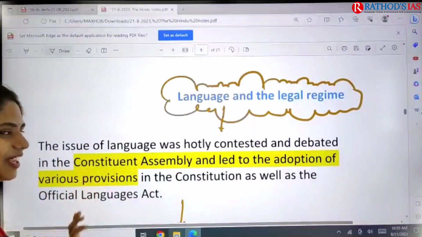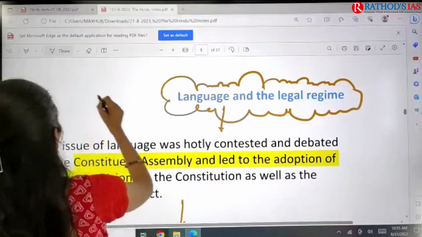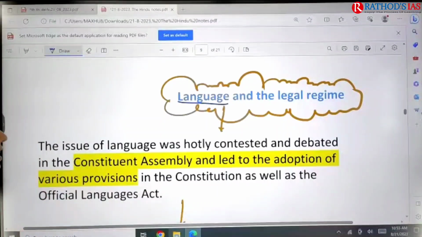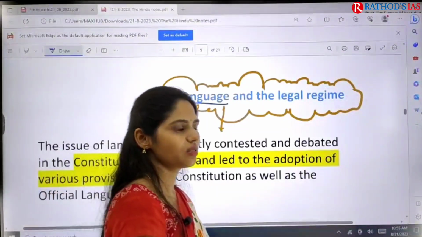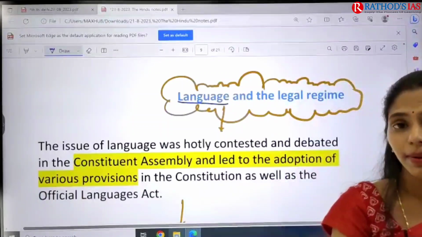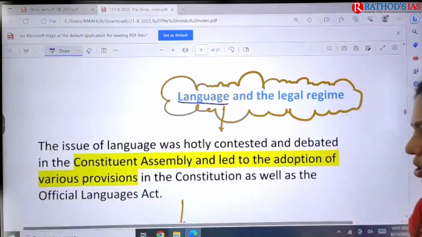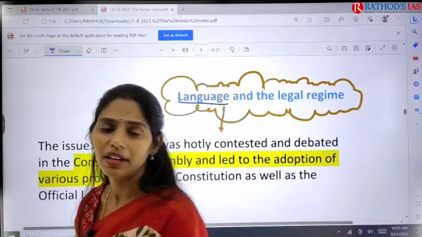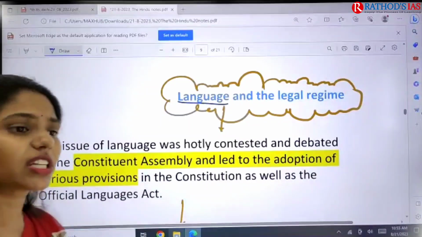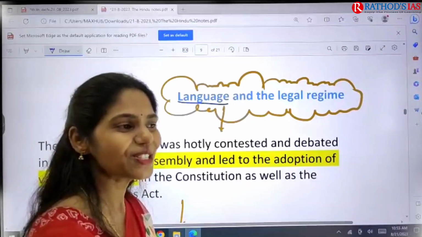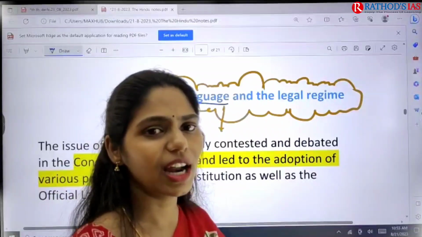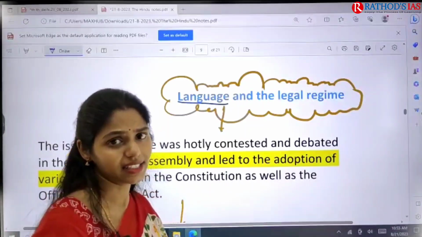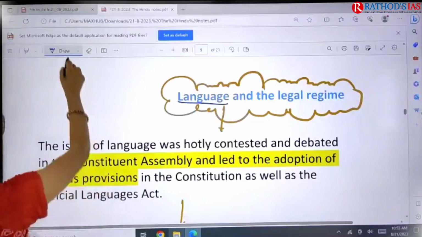If you move on, here we have to understand the language and legal regime. The issue of language is one of the contested things, and one of the most debated things in our country. Even during the Constituent Assembly debates, there were a number of debates regarding which language can be adopted as the official language. Because of this, a number of times Tamil Nadu has not accepted Hindi as an official language, and a number of times we see articles in the newspaper also, right?